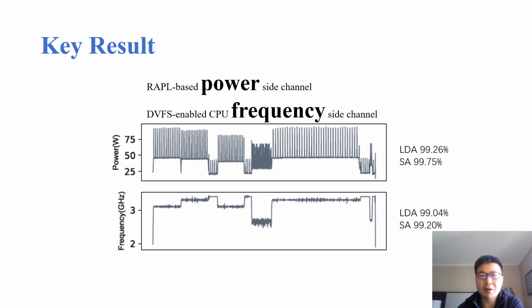Besides evaluating the power side channel information, we have evaluated the DeepTheft performance when another side channel information, that is the frequency, is used. The bottom subfigure shows the frequency trace, which we can visually see is dependent on layer types and hyperparameters. By applying our DeepTheft, a general learning framework, we obtain LDA and SA of both about 99%, which is similar to that gained from the power trace.